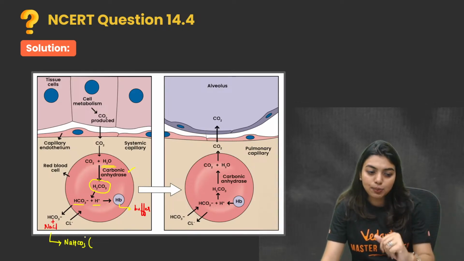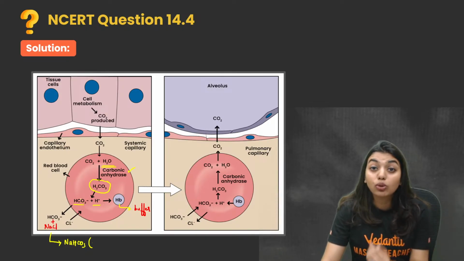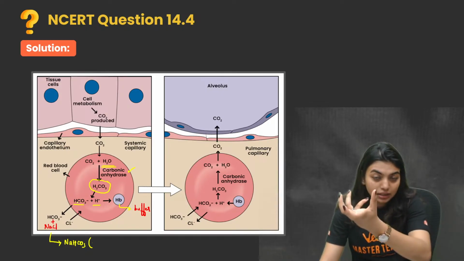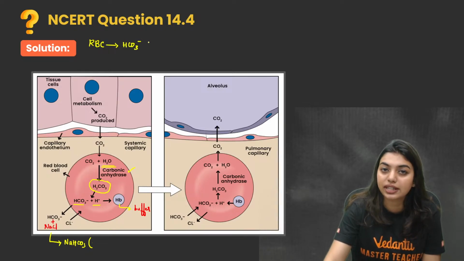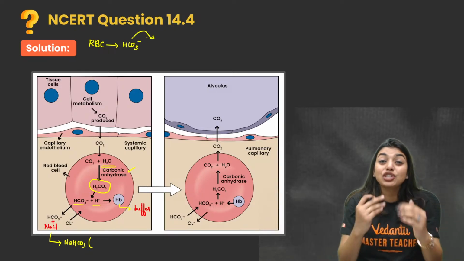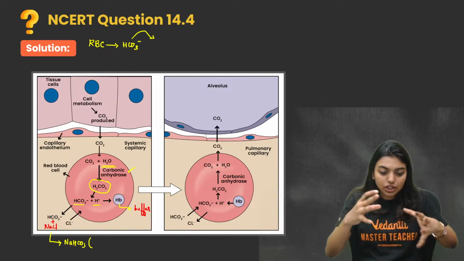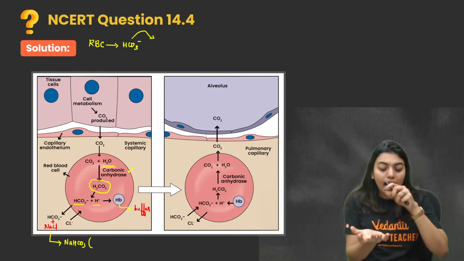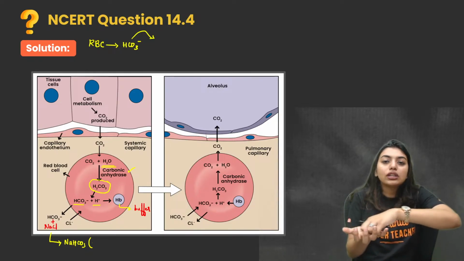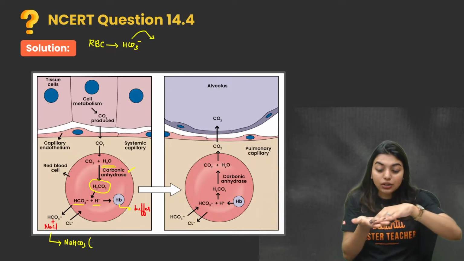Now, at this point, students, what is going to happen? Since we took this HCO3 negative outside, we removed it from our red blood cells, the RBC. So now what has happened? A deficiency has happened, or a shift of ionization has happened, right? Now imagine in your hand you have negatively charged ions and positively charged ions. Now I remove all the negatively charged ions. Obviously you will have a difference in the ionization. Yes or no? An ion difference will happen.